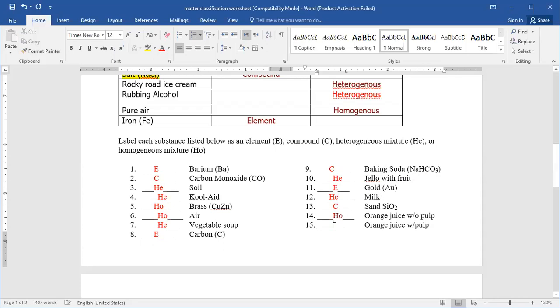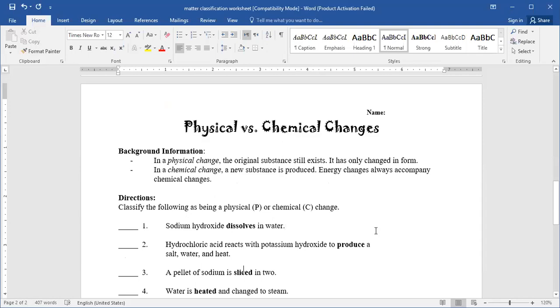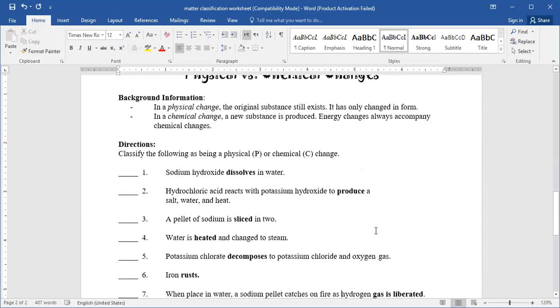But on the other side, when we get it with pulp, so it will have solid parts inside it, so it will be a heterogeneous mixture. Let's go downward. Yeah, it's about physical and chemical change. So we said that physical change can happen without a change in the chemical composition of the matter. But the chemical one is a change of the chemical composition of the matter into another one with other properties. So let's classify accordingly to chemical or physical.